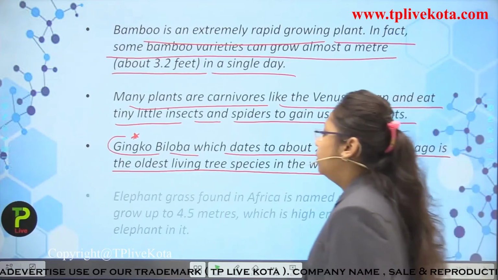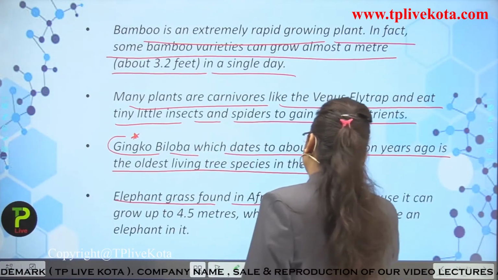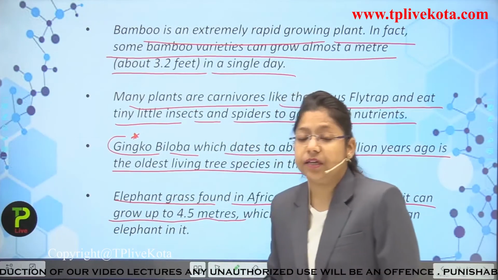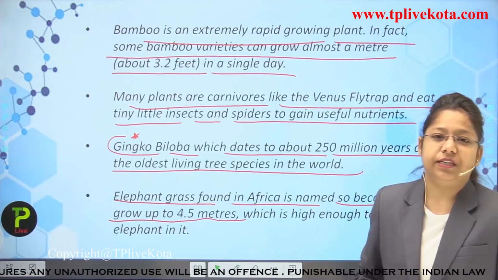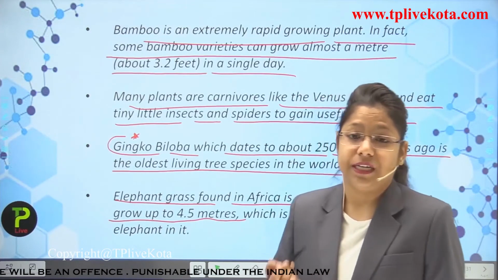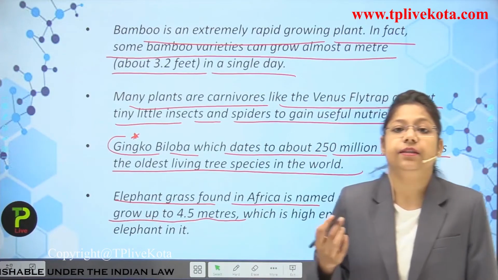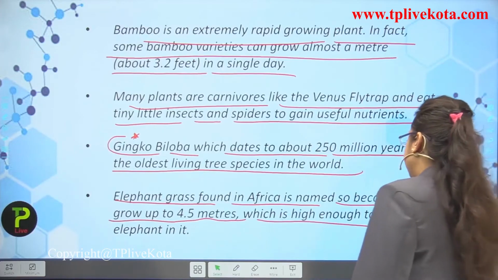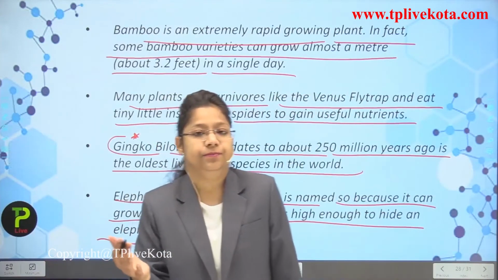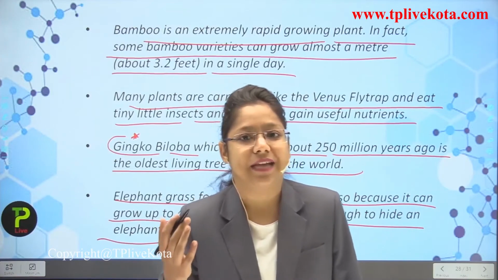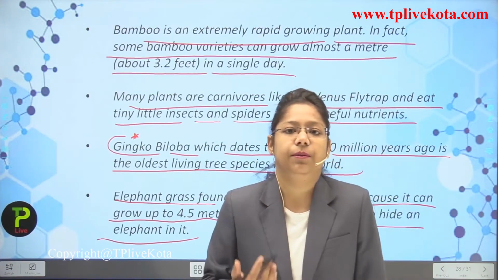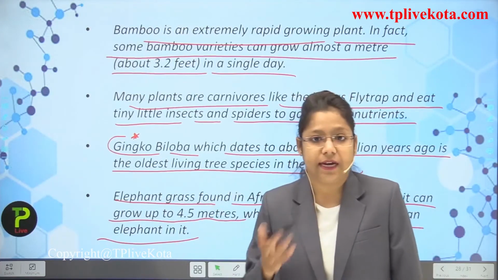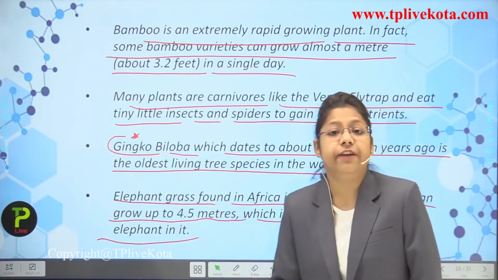Now elephant grass found in Africa is named so because it can grow up to 4.5 meters. So 4.5 meters, are you imagining the growth of a particular grass? It can hide big animals like an elephant also. So it is also written over here, which is high enough to hide an elephant in it. So the elephant, the biggest and heaviest animal on the earth, can be hidden in a particular grass, which is known as what? The elephant grass, and its height is up to 4.5 meters.